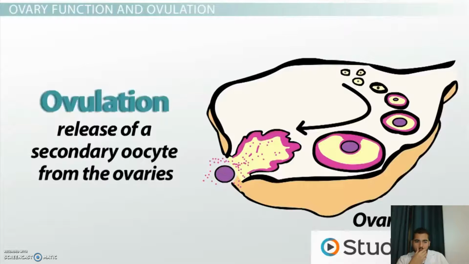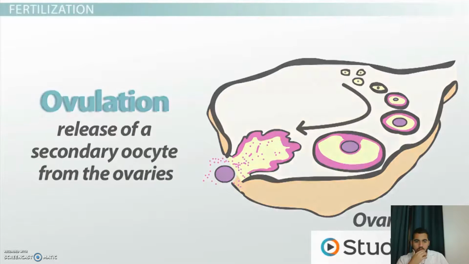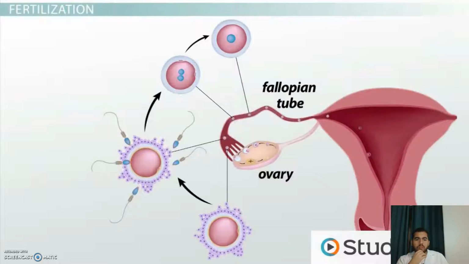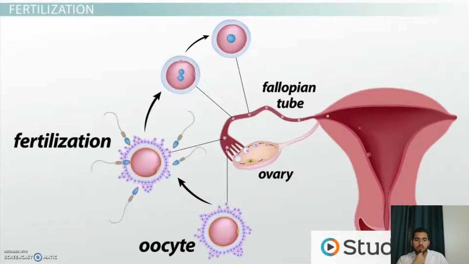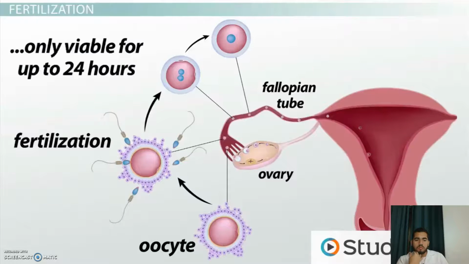The release of a secondary oocyte from the ovaries is called ovulation. Once released from the ovary, the oocyte slowly travels down the fallopian tube toward the uterus. Fertilization usually occurs in the part of the fallopian tube nearest the ovary. This is because the oocyte is only viable for up to 24 hours after ovulation.